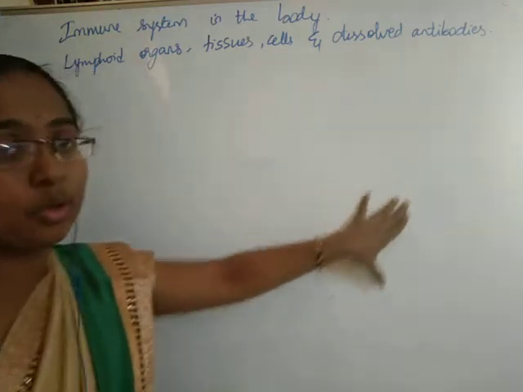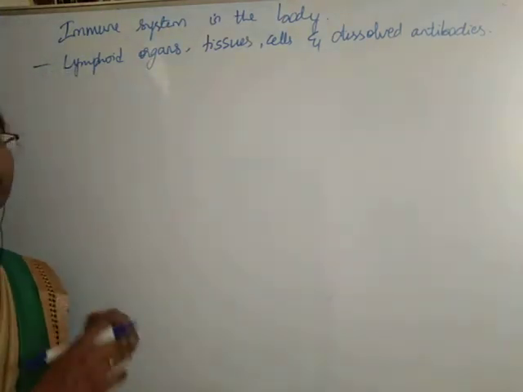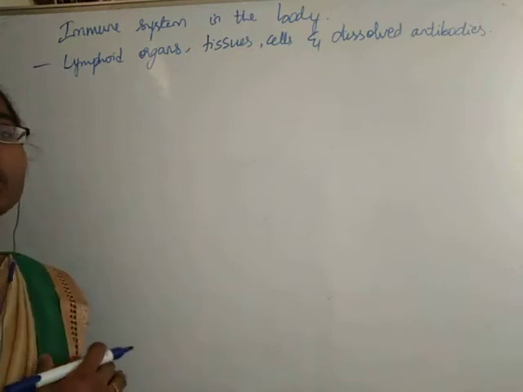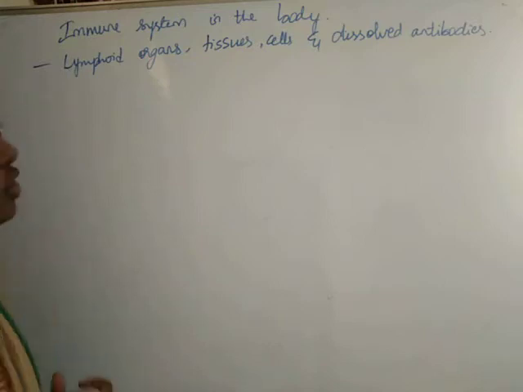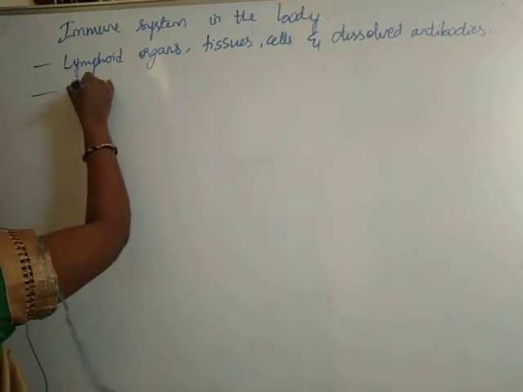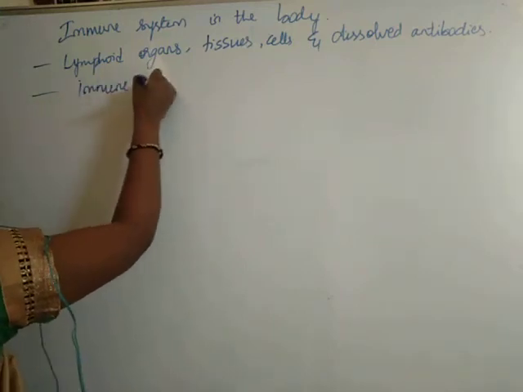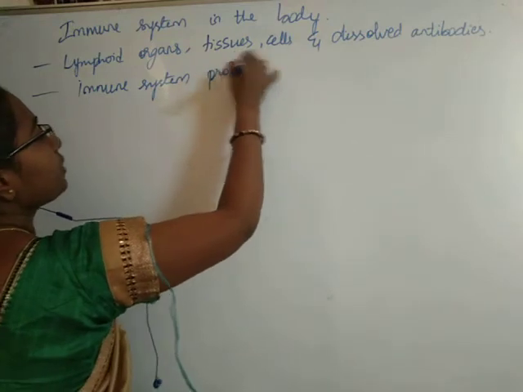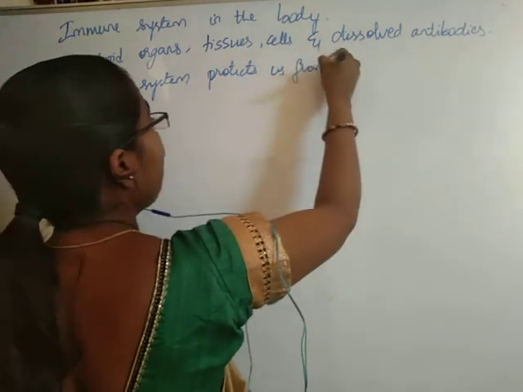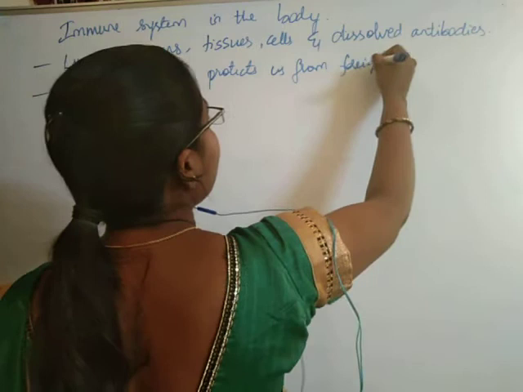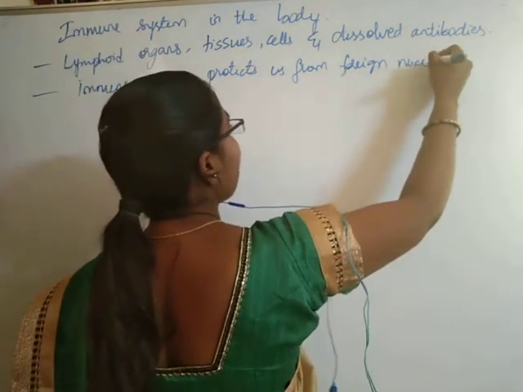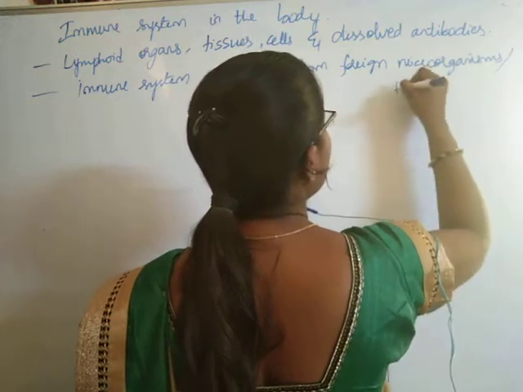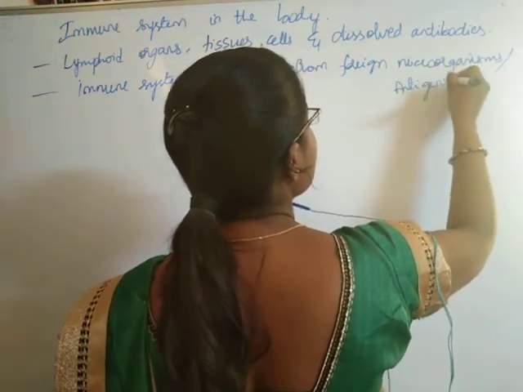Our immune system is responsible for protecting our body against foreign microorganisms or any foreign antigens. The immune system protects us from foreign microorganisms or foreign antigens.